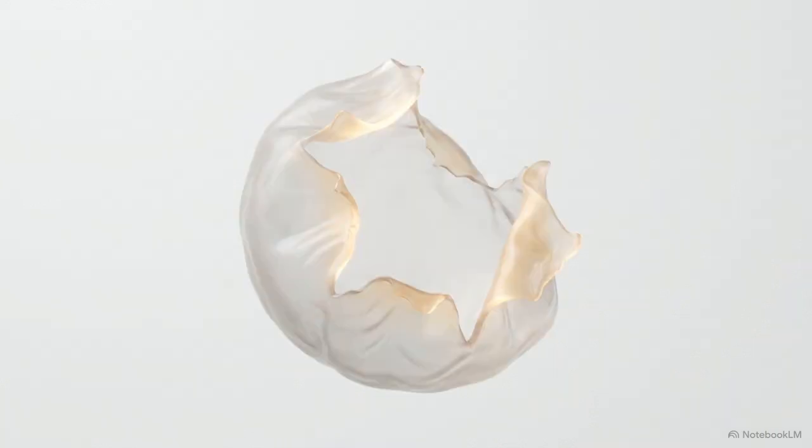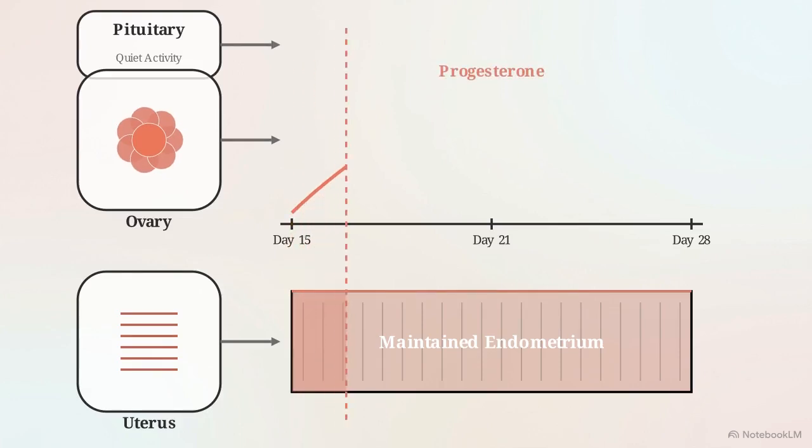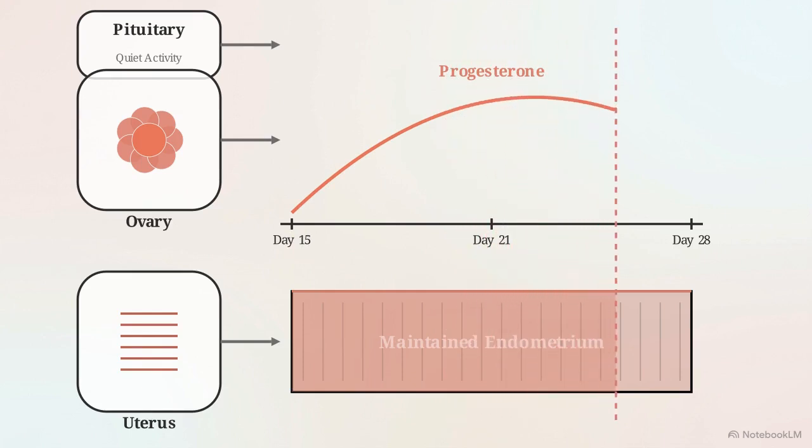Following ovulation, we enter the luteal phase, spanning days 15 to 28. Our focus shifts to the biological debris left behind in the ovary. The remnants of the ruptured follicle reorganize into a new glandular body called the corpus luteum. It secretes massive concentrations of progesterone, the dominant hormone. This progesterone commands the maintenance of the newly thickened endometrium, holding it at its maximum stable state.